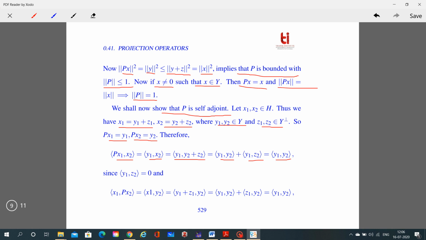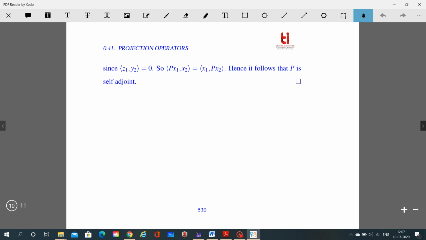Similarly, we consider the inner product of x1 comma Px2, which is equal to the inner product of x1 comma y2, which is equal to the inner product of y1 plus z1 comma y2. And using the property of inner product, this is equal to the inner product of y1 comma y2 plus the inner product of z1 comma y2, which is equal to the inner product of y1 comma y2. So since the inner product of Px1 comma x2 is equal to the inner product of x1 comma Px2, hence it follows that P is self-adjoint.